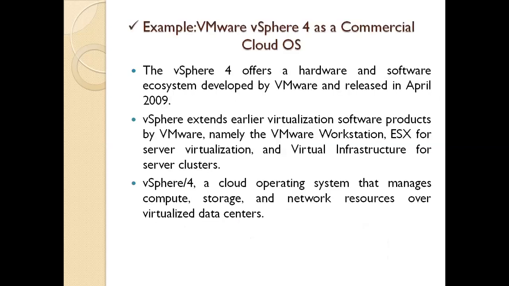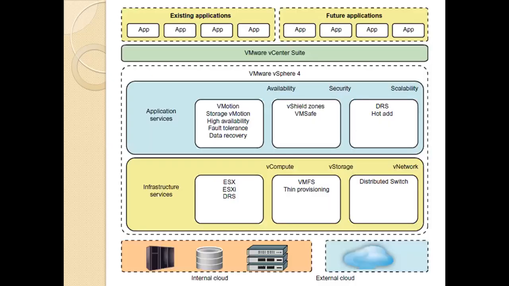Another example we have is vSphere 4, the fourth one. It uses VMware vSphere 4 as a commercial cloud operating system. It offers a hardware and software ecosystem which has been developed by VMware, and which was released in April 2009. This is the representation of these things, and here it shows the overall architecture.